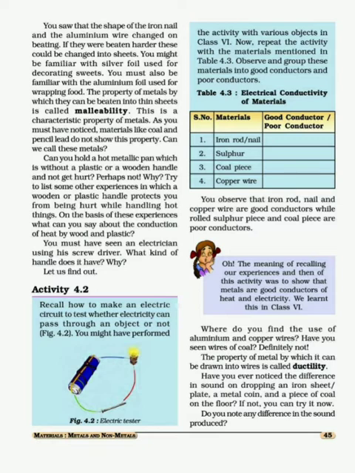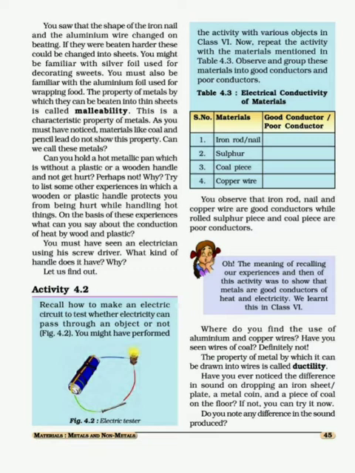Where these materials are used to make electrical appliances, metals are widely used. First of all, electric wires are mainly made up of copper, as it is a very good conductor of electricity.